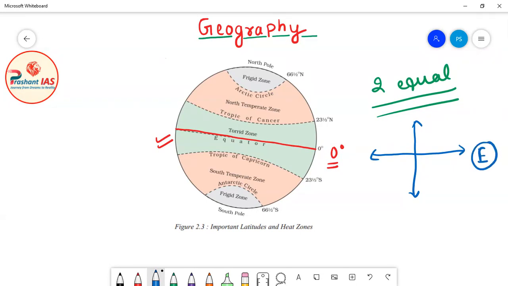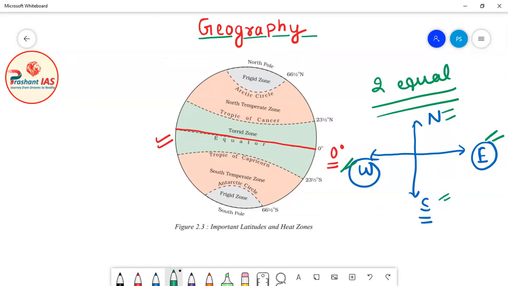This is east, this will be called west, this will be called north, and this will be called south. If you have to identify directions, you can do so by drawing this diagram.